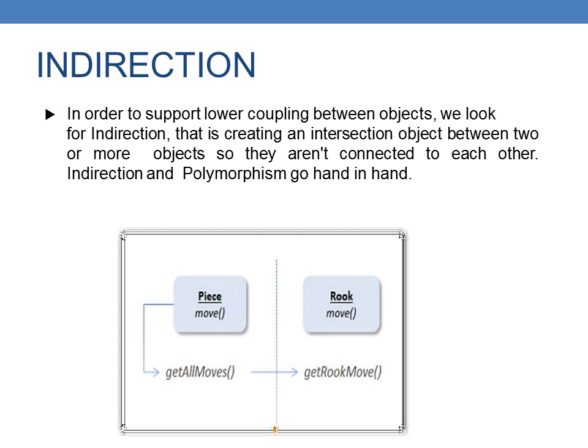In order to support lower coupling between objects, we look at interaction, which creates an intersection between two or more objects so that they are connected to each other. Interaction and polymorphism go hand in hand. So one hand to another hand. We need to move like that. If one player plays one time, after that we need to play the move of another player.